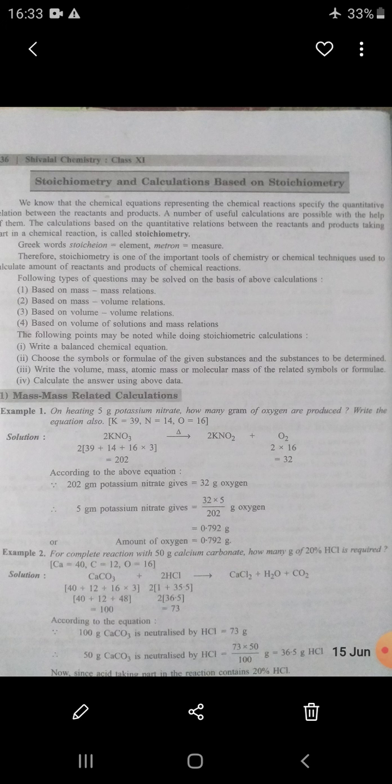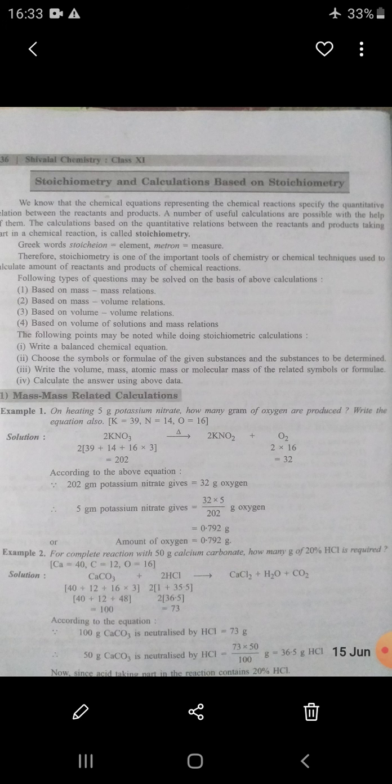The following types of questions may be solved on the basis of the above calculation: based on mass relation, based on mass-volume relation, based on volume relation, and based on volume-solution and mass relation. The following points may be noted while doing stoichiometric calculation.